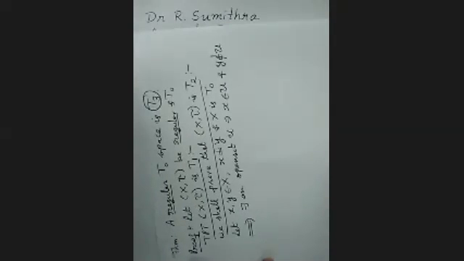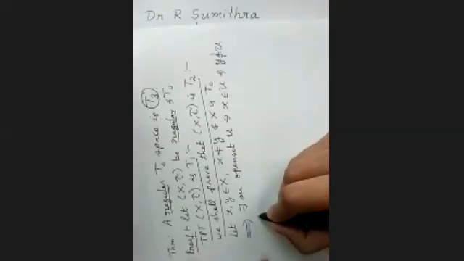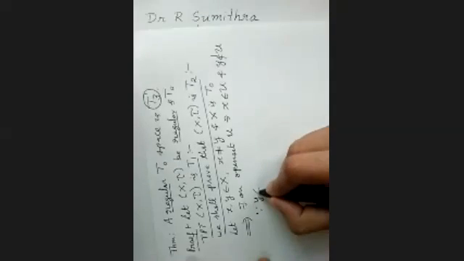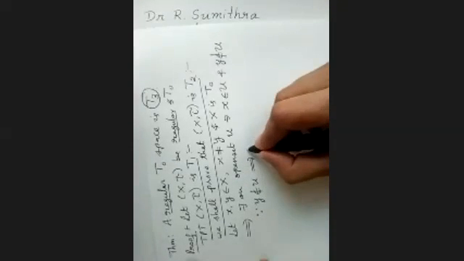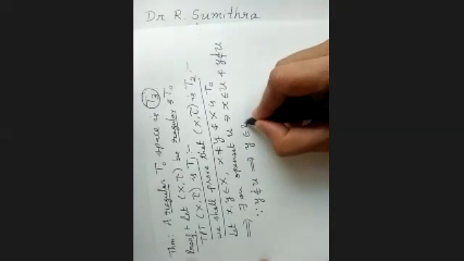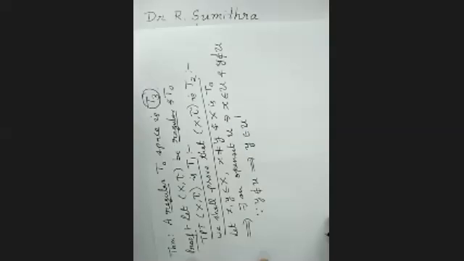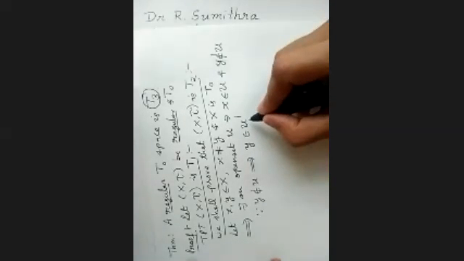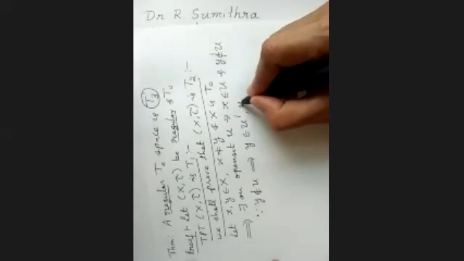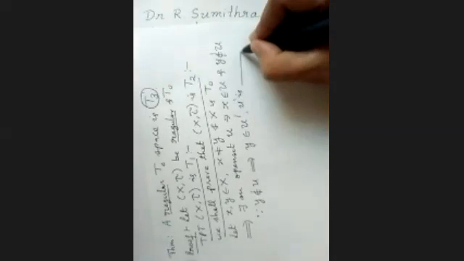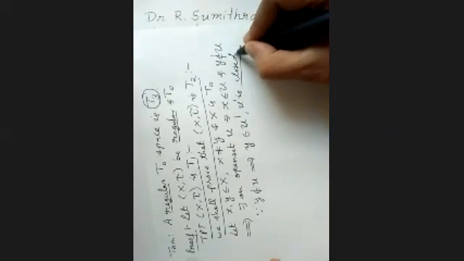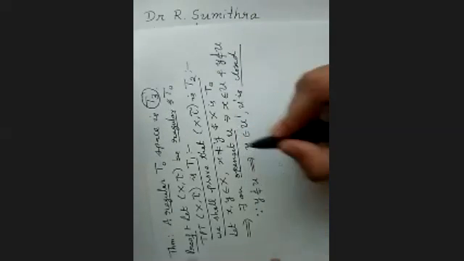U is an open set, and y doesn't belong to U. So where is y actually? y is in U dash, the complement of U, which is closed. Why is it closed? Because U is an open set.